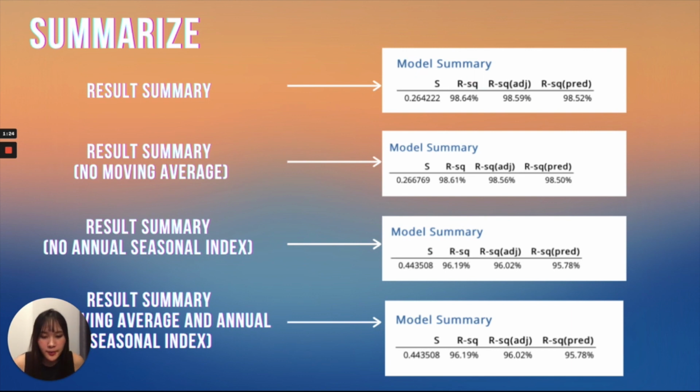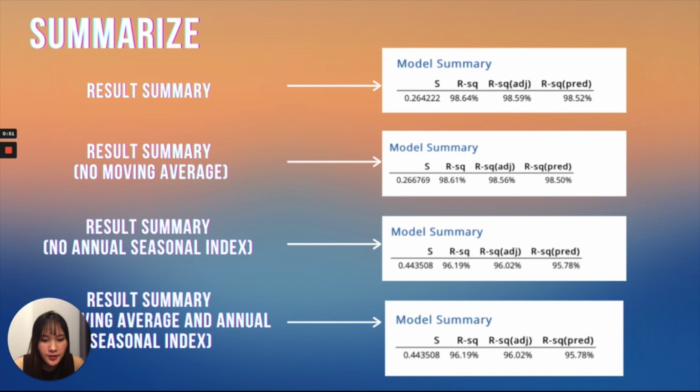Here is the summary of the model summary for each regression model. As we know, if R squared is near 100%, it means the independent variables have influenced the dependent variable. As you can see in the first and second graphs, the R squared results are 98.64 and 98.61, so it's nearly 100%, which means cutting the moving average doesn't matter to the input data.